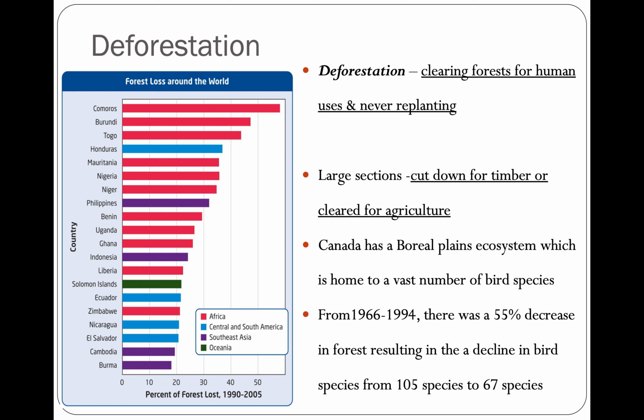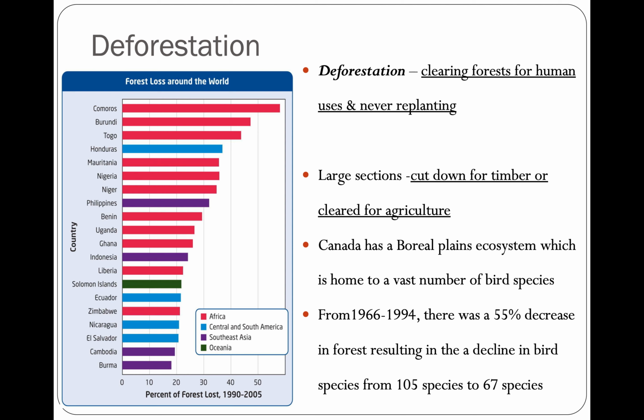Now let's talk about deforestation. We mentioned the term briefly, but we're going to go into more detail here. Deforestation is clearing forest for human use and not replanting. Human use can include lumber. Maybe we're cutting down these trees to use for lumber, or to build buildings and infrastructure. Or maybe we're cutting down these forests for meat production, so that livestock, like cows, have a place to graze. Cows don't live in forests, so if you want to raise a lot of cows, you have to cut down lots of forest.